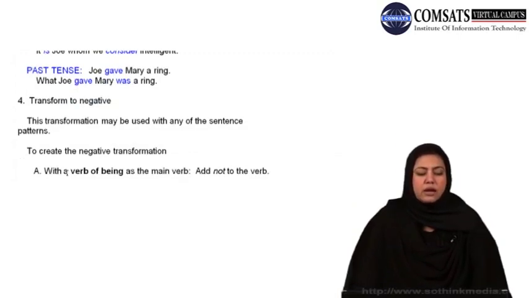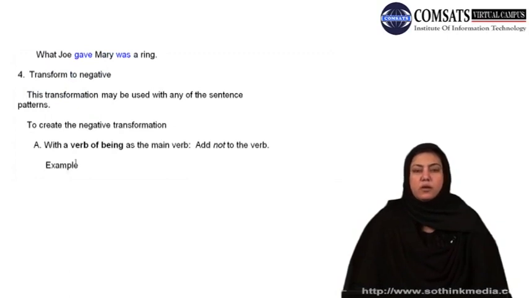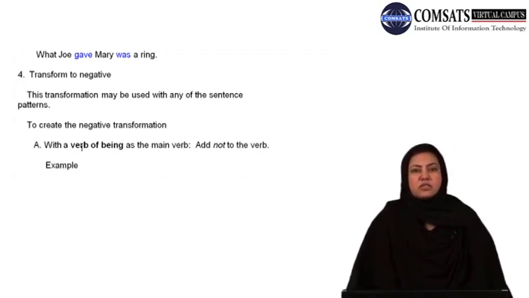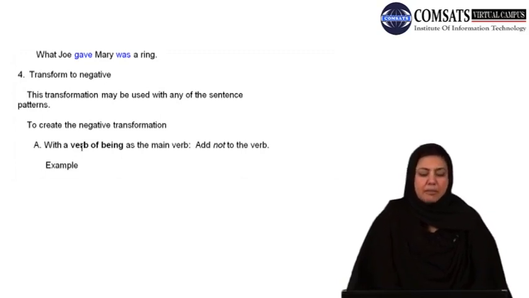Now moving forward, I would go to the next rule of sentence transformation, and the rule is transform to negative. This transformation may be used with any of the sentence patterns. So again, this is a generalized rule that can be used with any sentence pattern, which gives you a lot of freedom to create different kinds of structures in your writing while retaining the same meaning. So how to transform to negative?